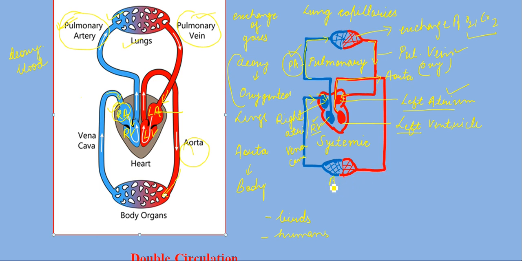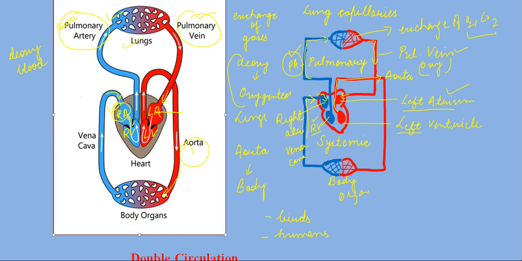These are your body organs. Here again the oxygen and nutrients are taken from your capillaries in the body parts, and again the blood becomes deoxygenated and goes to the heart for the exchange of gases. So this type of circulation is known as your double circulation, right?